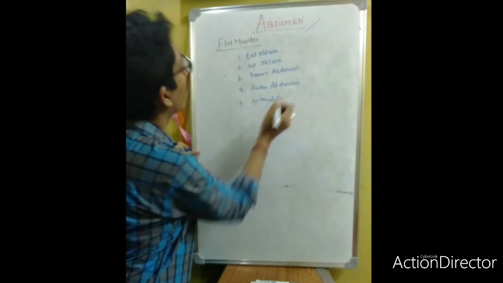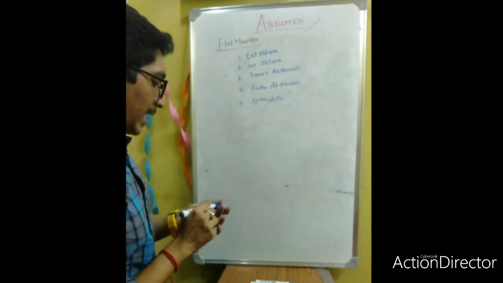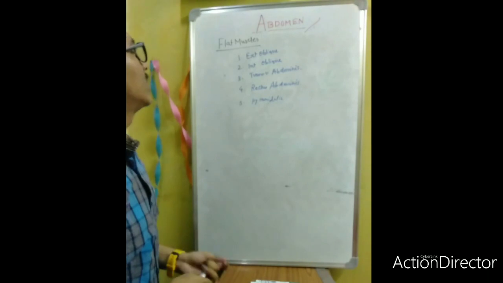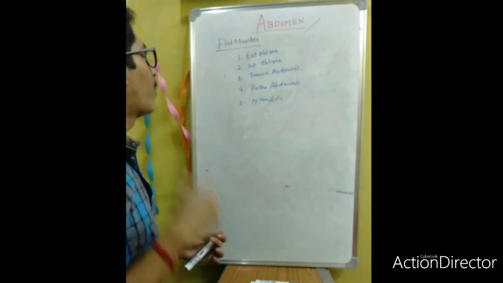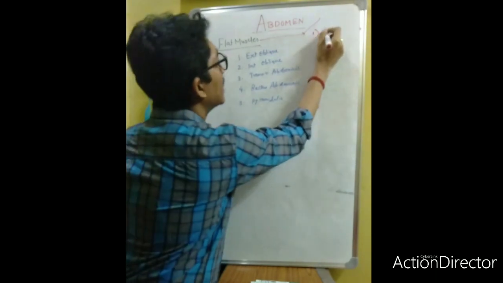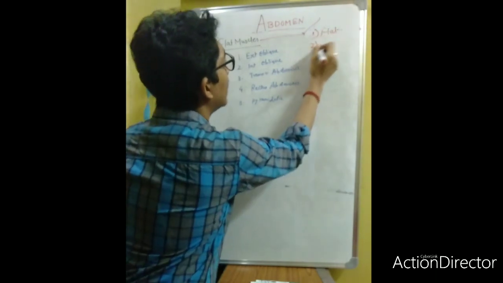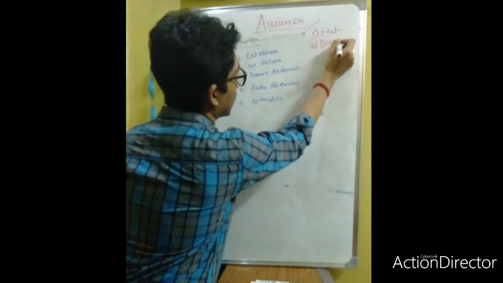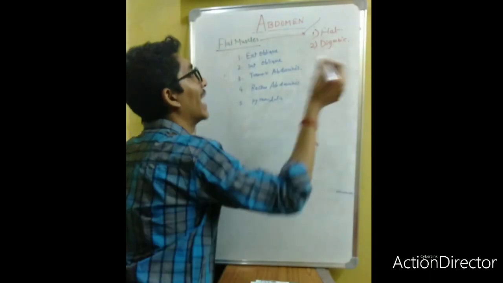These are the 5 muscles that form your anterior abdominal wall. If I mention the points, there are a number of points, but you must know these 2 terminologies. These are the flat muscles, and these are all the digastric group of muscles. Now, what is this digastric?